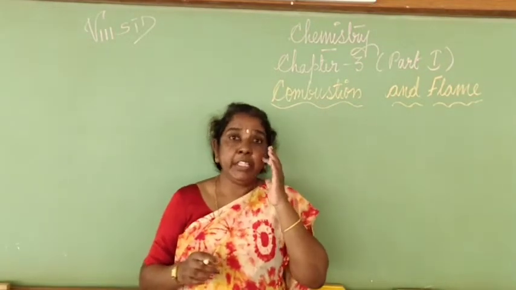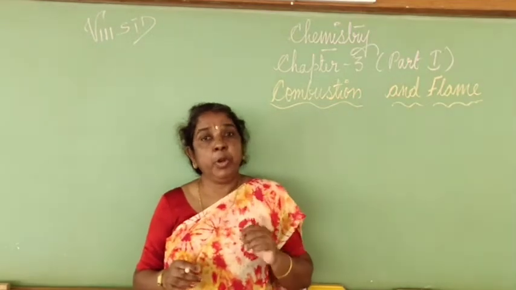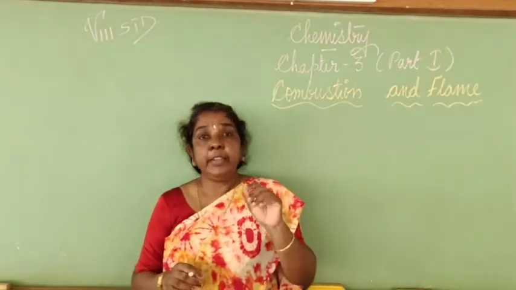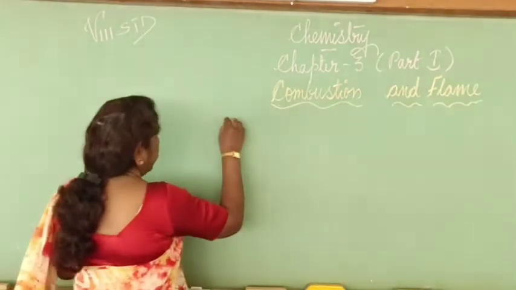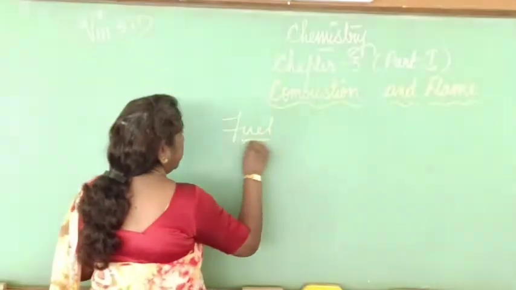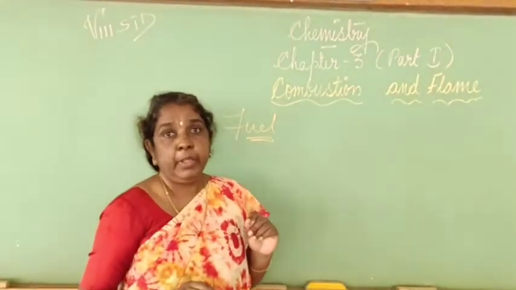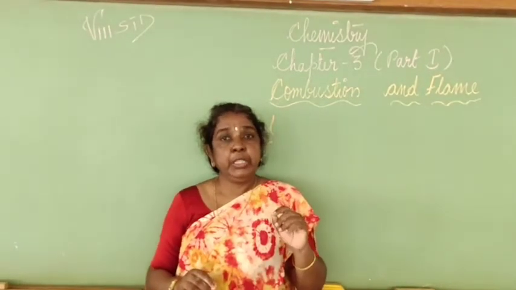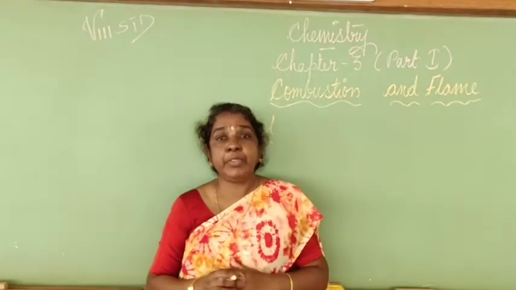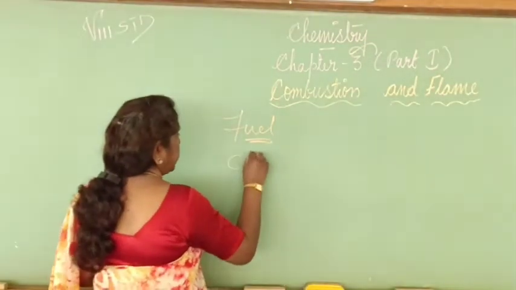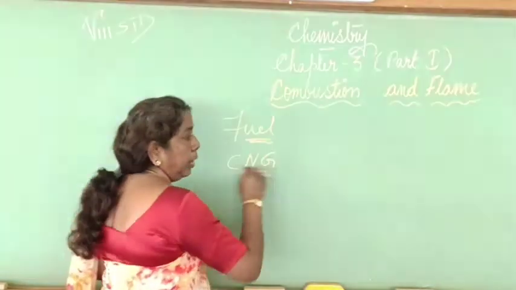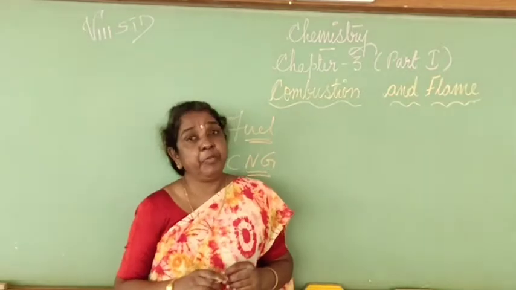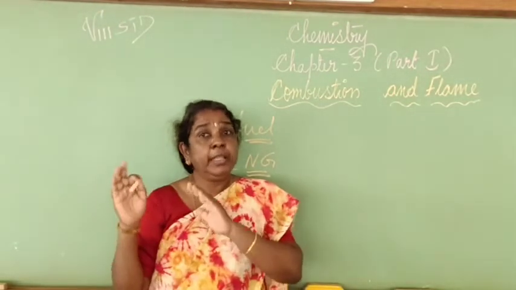See children, in the second chapter of chemistry, you studied about coal, petroleum and natural gas. You also learned that it is a very good fuel. It's used as a fuel in automobiles. We also learned about natural gas. We learned that under pressure, natural gas is called compressed natural gas, and this compressed natural gas is used as a fuel in transporting vehicles. It's also used at homes and in factories as fuel. This is what you learned in the last chapter.